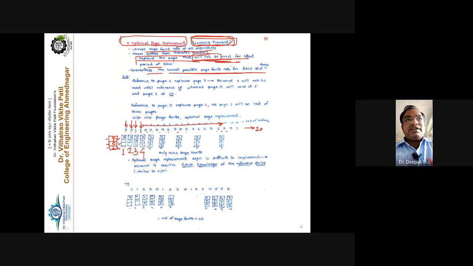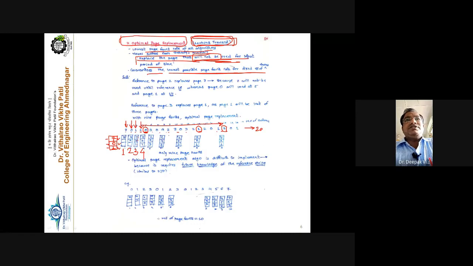So see here. Now 7, 0, 1. Page 0 is used immediately here, right? So 0 is immediately used. Then 7 and 1: going in this right-hand side direction, in the forward direction, 1 is here and 7 is here. See here. Now these are the 3 pages: 7, 0, and 1.